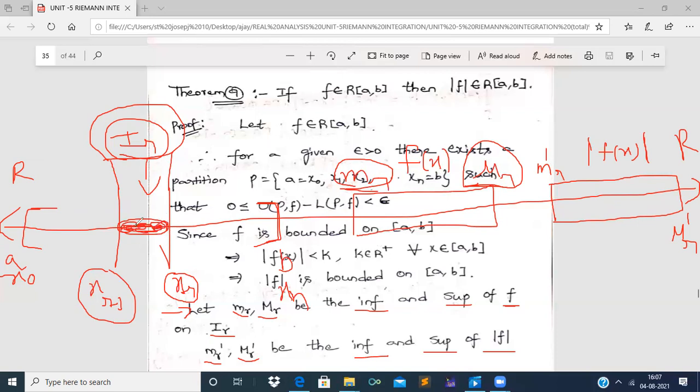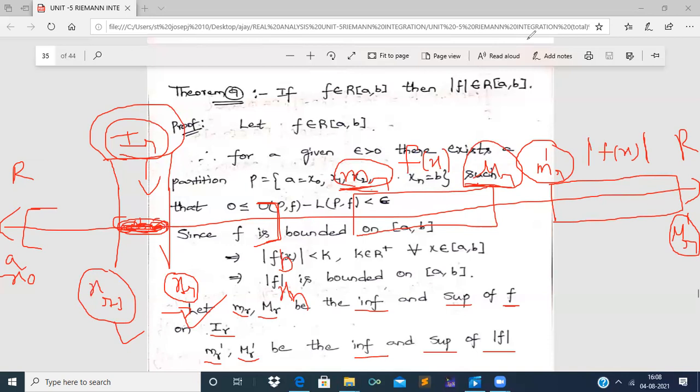If we substitute all these values, including xr minus 1 and xr, in f of x, we get small mr as infimum and capital Mr as supremum. In the same way, if we substitute all the values between xr minus 1 and xr, including xr minus 1 and xr, in modulus of f of x, then we get small mr dash as infimum and capital Mr dash as supremum. All of this representation is on the real number line, right?